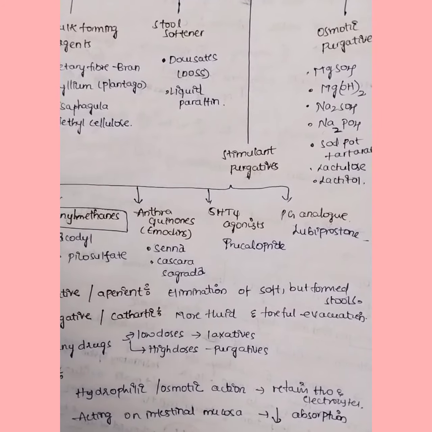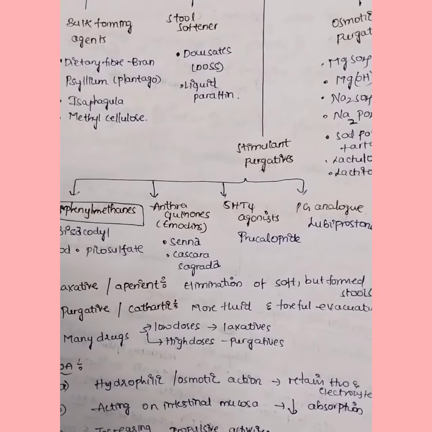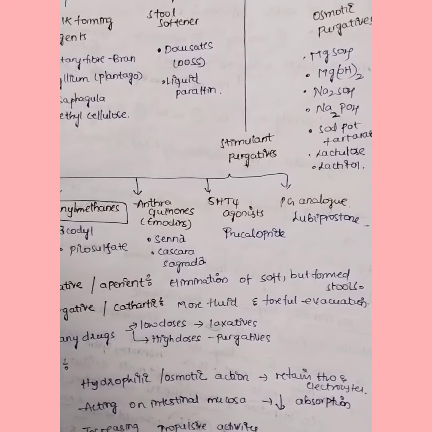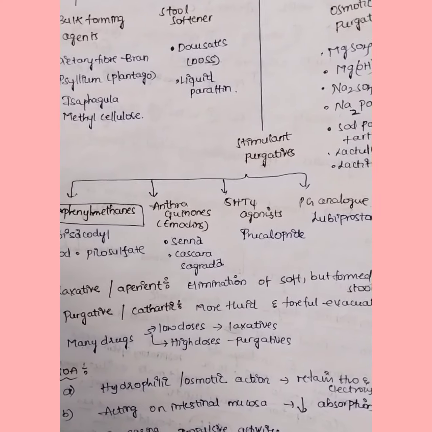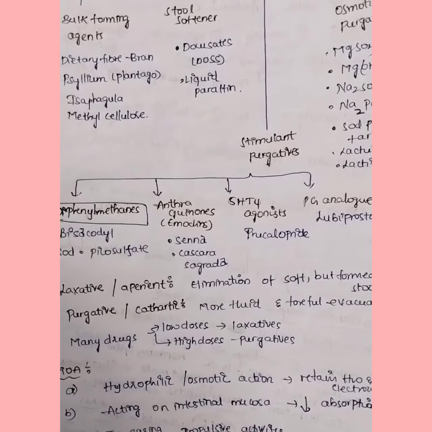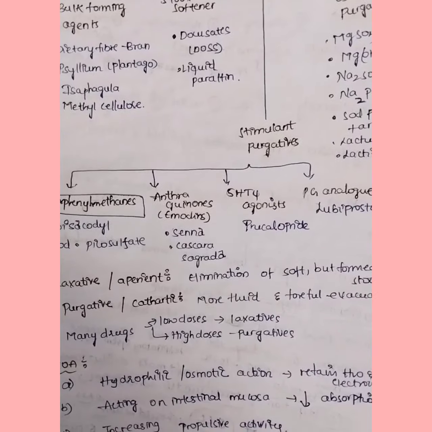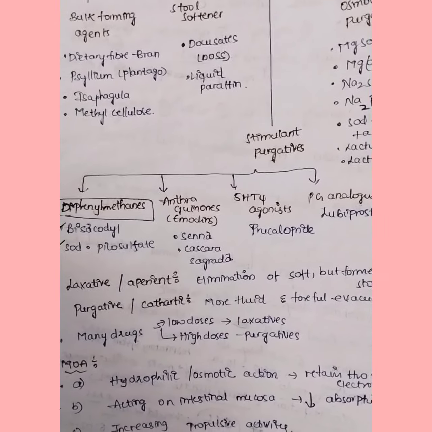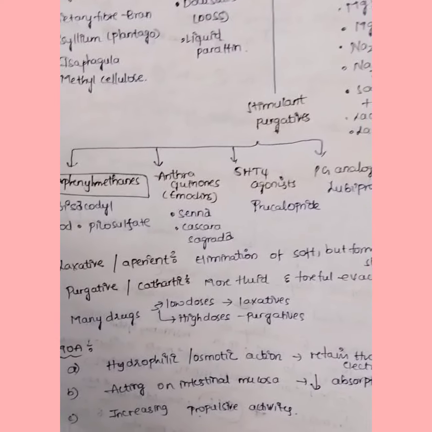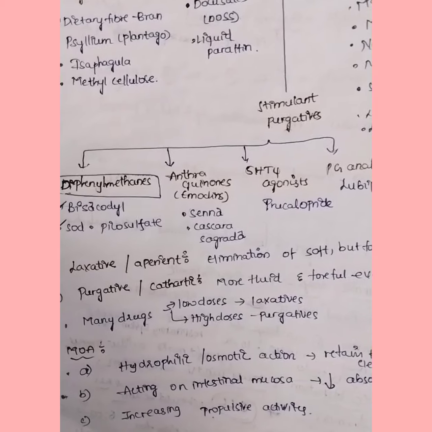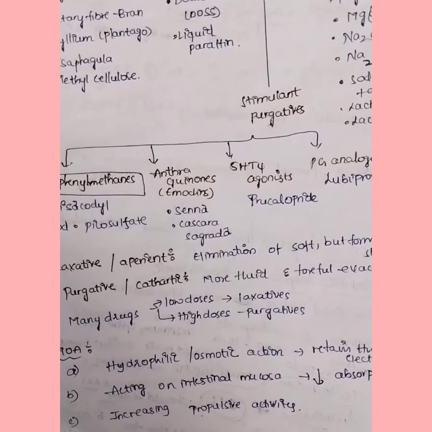Mostly we will call these laxatives, and these laxatives are classified into bulk forming agents, stool softeners, stimulant purgatives, and osmotic purgatives. The bulk forming agents are dietary fiber, bran, xylem, plantago, isapagula, and methyl cellulose. Stool softeners are docusate, dioctyl sodium sulfosuccinate, and liquid paraffin. And the stimulant purgatives are again classified into four. They are diphenyl methanes, which are bisacodyl, sodium picosulfate; anthraquinones, which are senna, cascara sagrada.